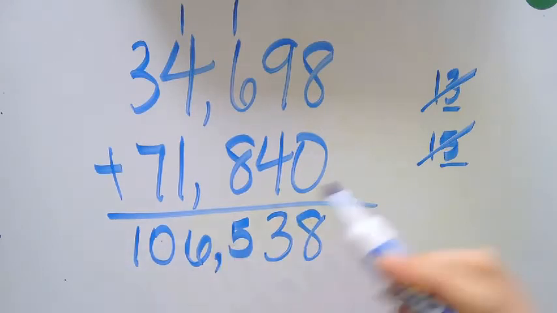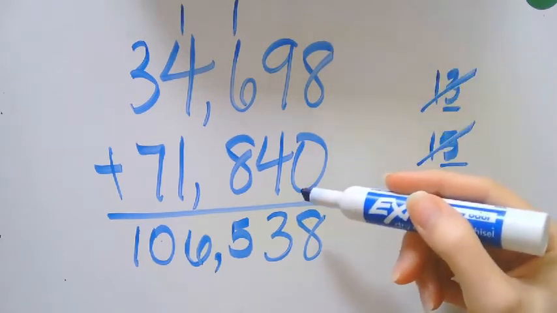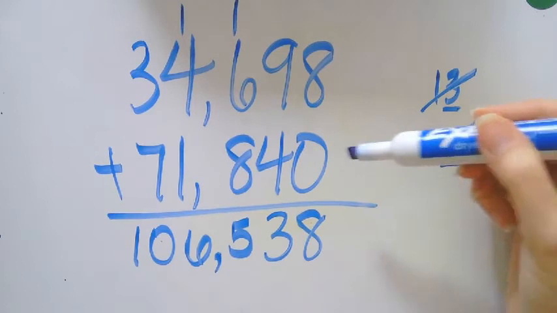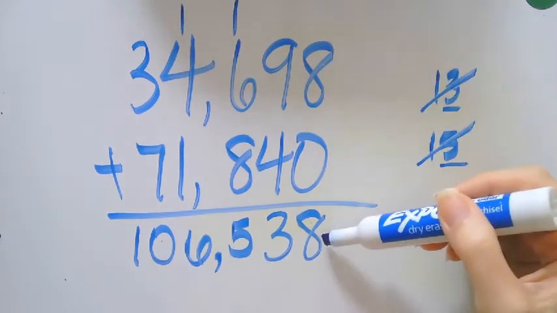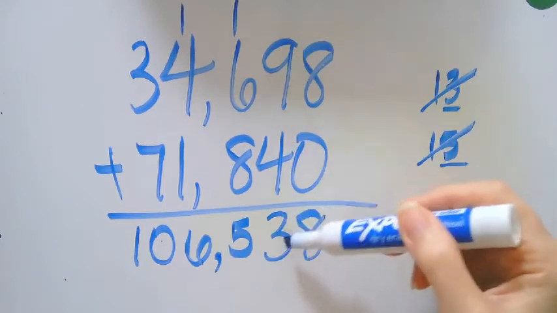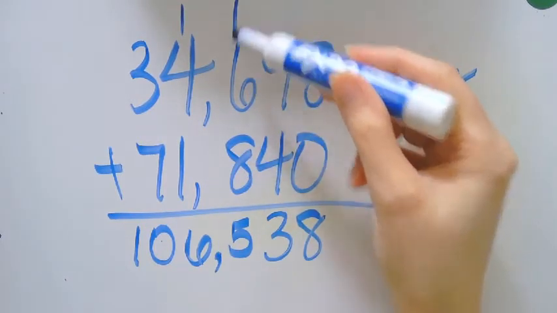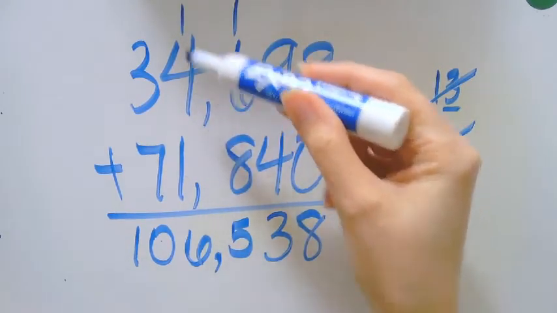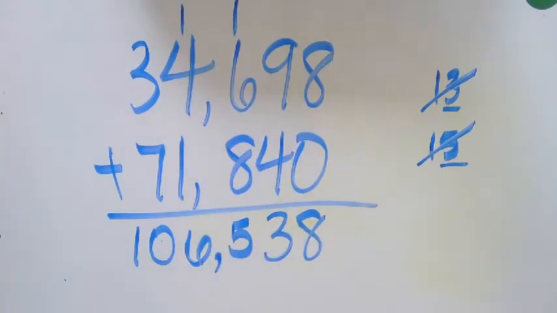Okay? So again, make sure you're checking your work. Don't do the exact same thing that you did because then you're going to get the exact same answer. So just reverse it however slight that you can. 0 plus 8 is 8. 4 plus 9 is 13 still. 8 plus 6 is 14. Plus 1 is 15 still. 1 plus 4 is 5. 5 plus 1 is 6. And 7 plus 3 is 10. So again, my sum is 106,538.